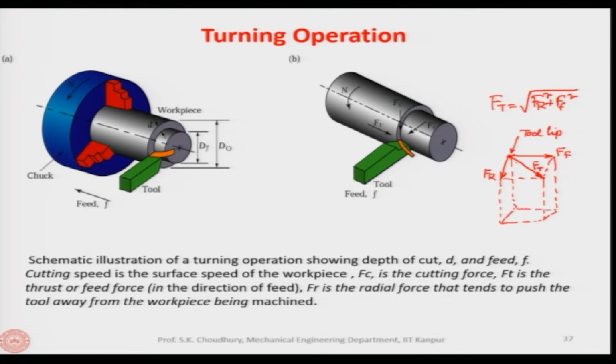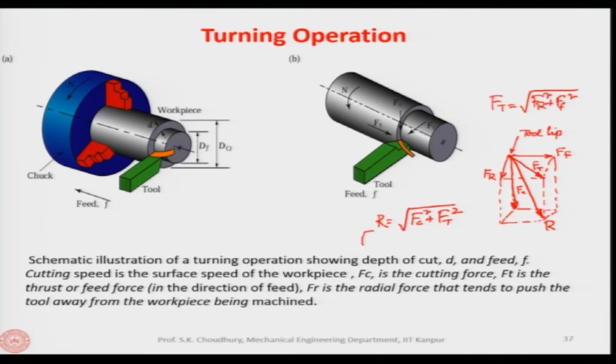This is the cutting force Fc, and the resultant force will be something like this. This is R. So R is equal to root over Fc square plus Ft square.